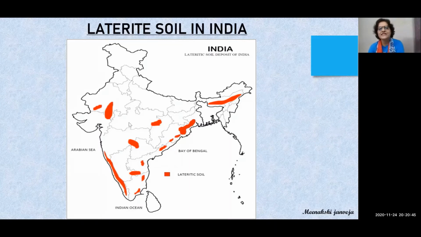So in the rest of India also it is found in the form of patches. Small areas are covered by laterite soil. जैसा कि आप इस मैप में देख रहे हैं, these all are the patches of laterite soil.